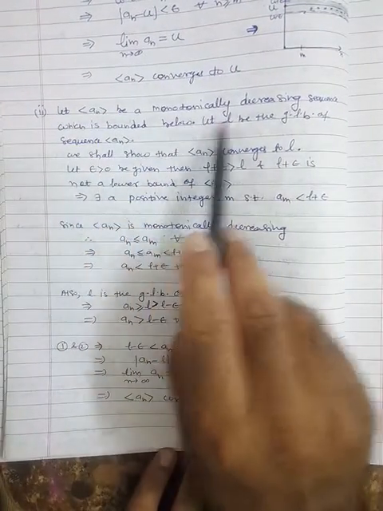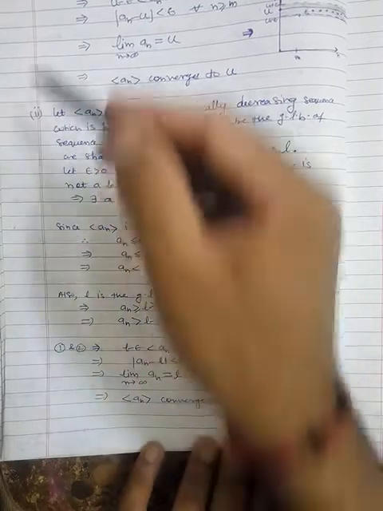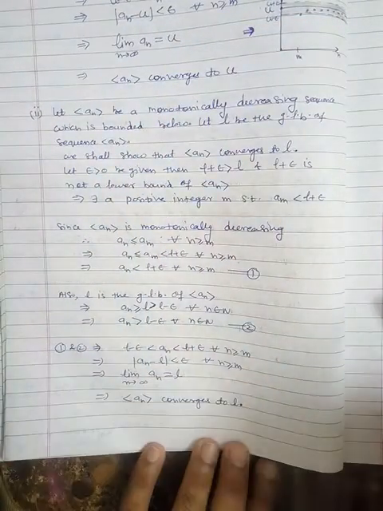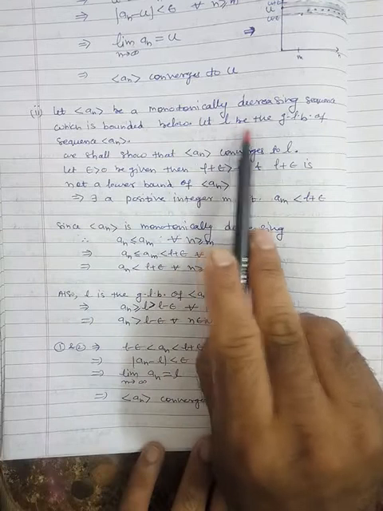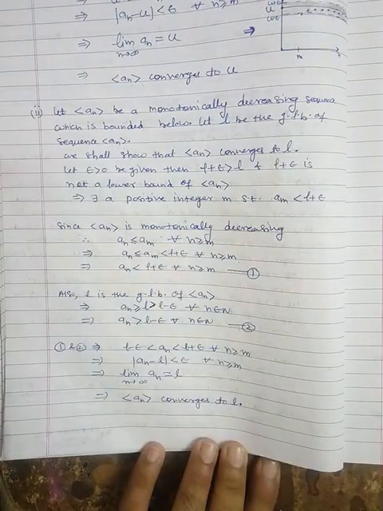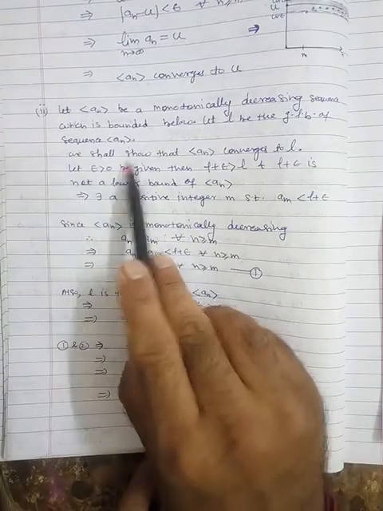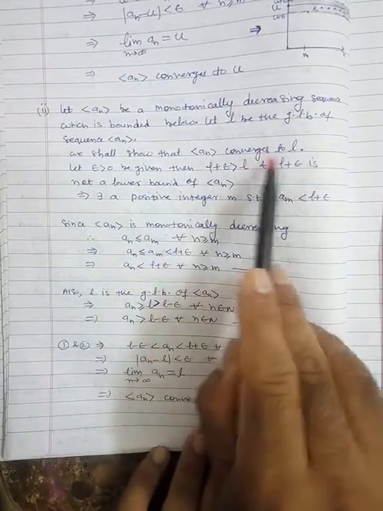So let an be a monotonically decreasing sequence which is bounded below. So we are having a decreasing sequence which is bounded below. Then let L be the greatest lower bound of the sequence. So here we have already shown this, that suppose we are having a decreasing pattern and L is the greatest lower bound of the sequence. Now we have to prove that an tends to L. So we shall show that an converges to L.